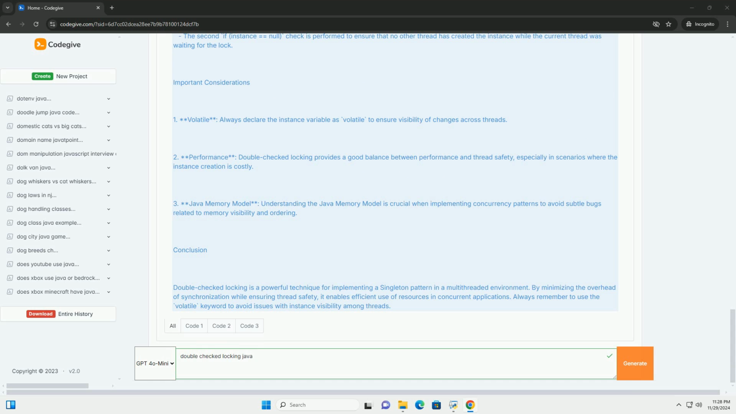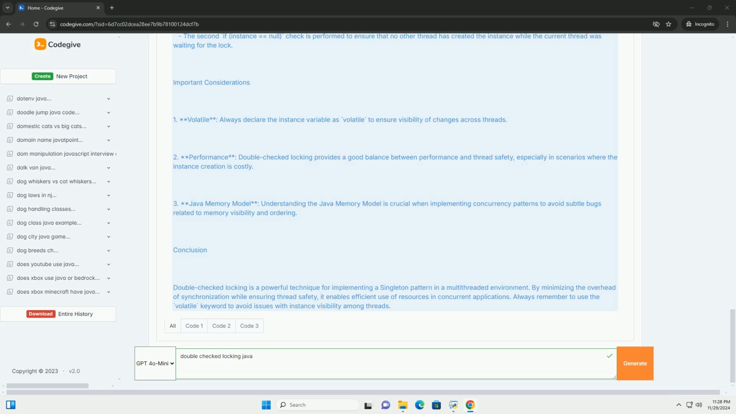Double-checked locking. Double-checked locking is a technique that minimizes the overhead of acquiring a lock by checking the locking criterion twice. 1. The first check is done without acquiring the lock, to avoid the overhead. 2. If the instance is null, the thread acquires the lock. 3. The second check is done while holding the lock to ensure that no other thread has initialized the instance before this thread does.